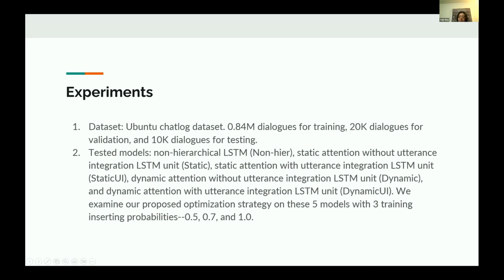Next, I introduce our experiment settings. For the dataset, we used the Ubuntu chatlog dataset. We tested 5 model variants with our optimization strategy. We use 3 inserting probabilities for our optimization strategy.